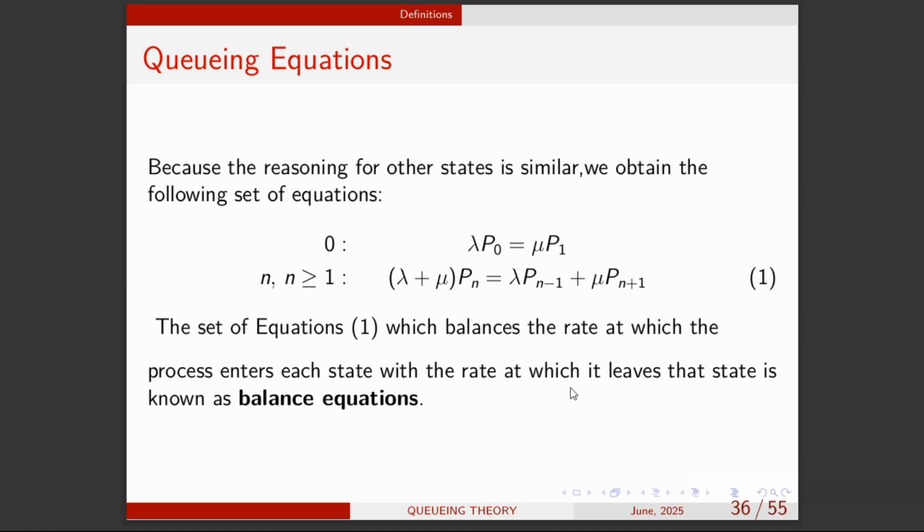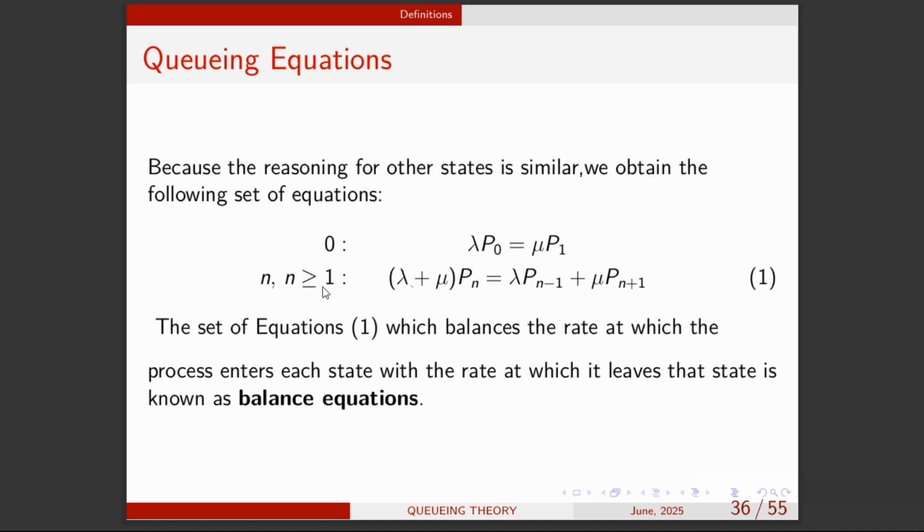Okay, that is just that. So equation 1 actually is a set of equations, right? Remember over here, n can never be equal to 0. So n should be greater than or equal to 1. For n being 0, we have our first rate balance equation, which we had before. So this equation 1 is actually a set of equations depending on the n value that you take. It's a set of equations, right?